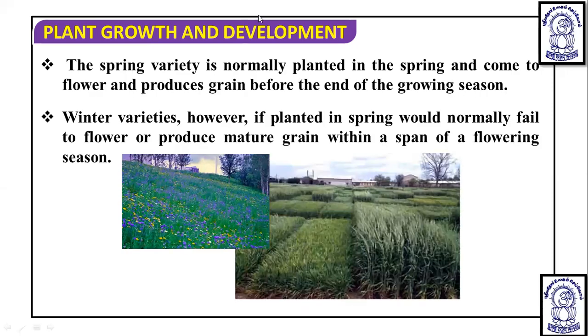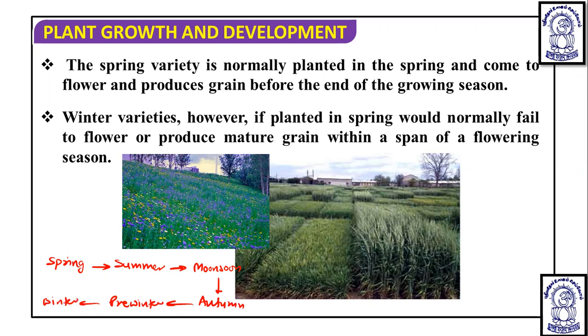To understand this, we have to know the six seasons of the Indian terrain. First spring comes, then summer, then monsoon, then autumn, then pre-winter, then winter, and then again spring.